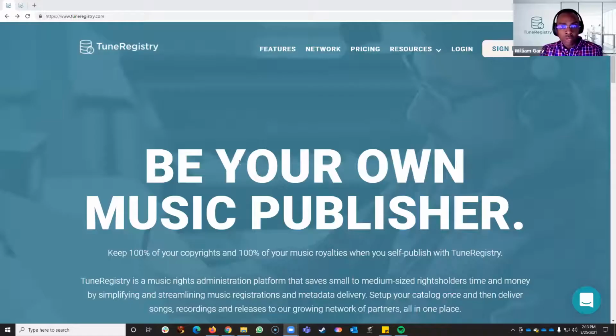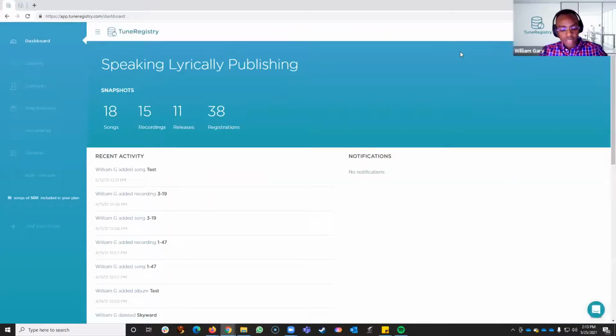So for those who are unaware, TuneRegistry is a platform for self-administered songwriters and rights holders, whether it's a music publishing company or a management firm, to register their works data. And the way that we've implemented the DQI into our system was we tightly integrated it so that it would provide the most value for our customers.